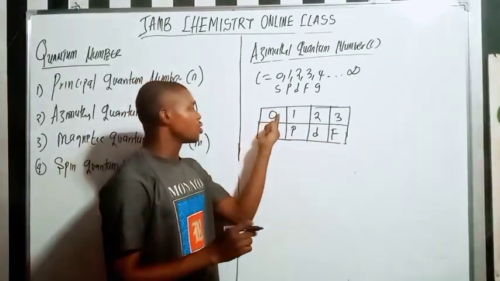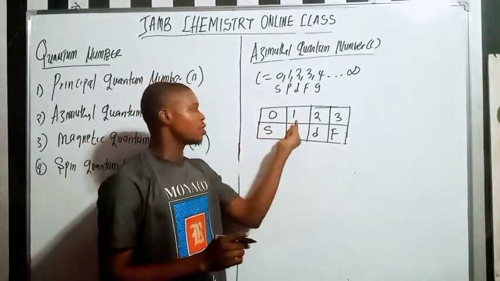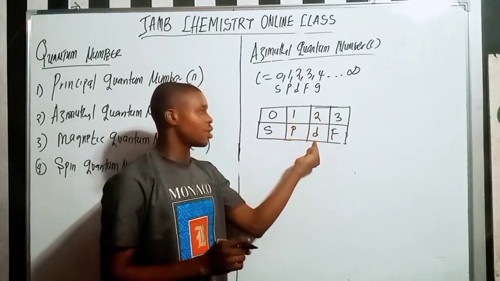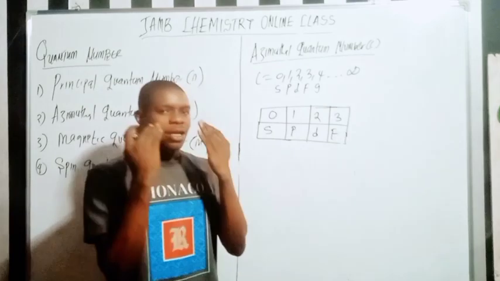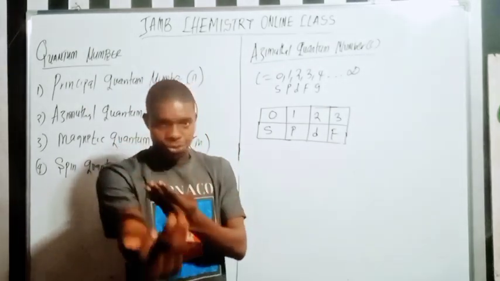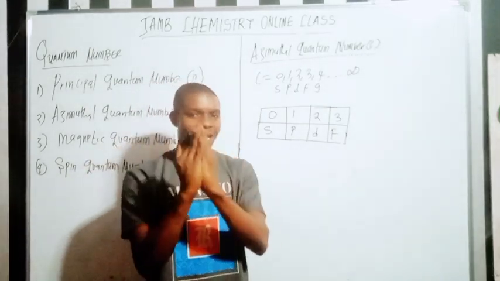So 0 is now the S orbital. 1 is the P orbital. 2 is the D orbital. 3 is the F orbital. Do you understand? Now let me make more sense to you by relating the two of them.